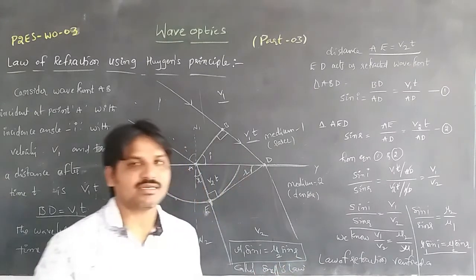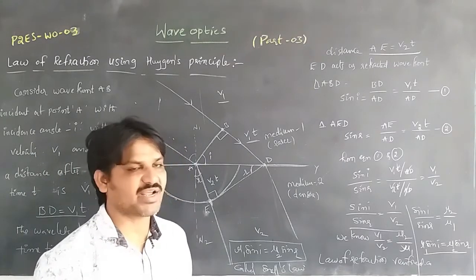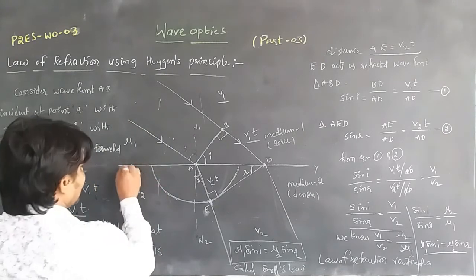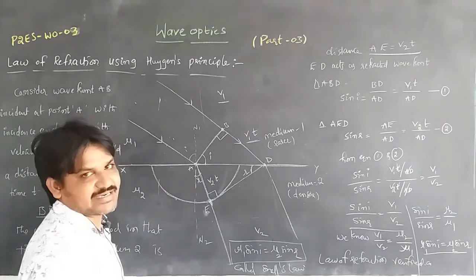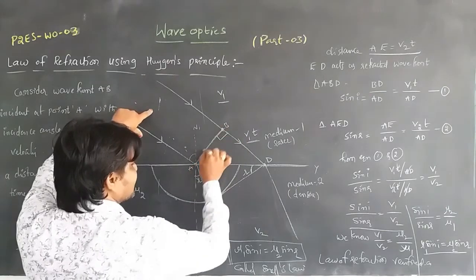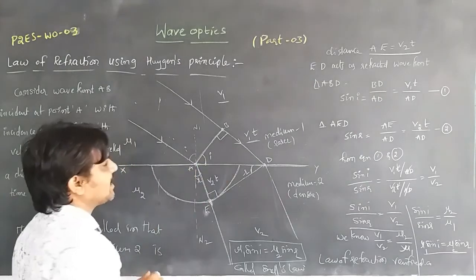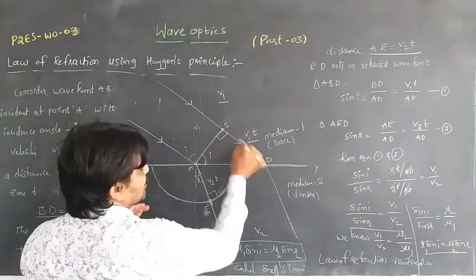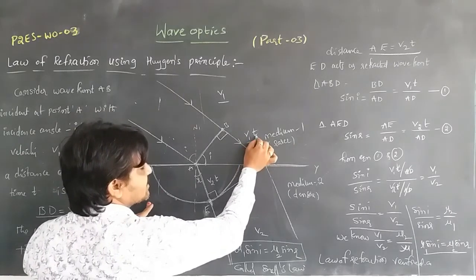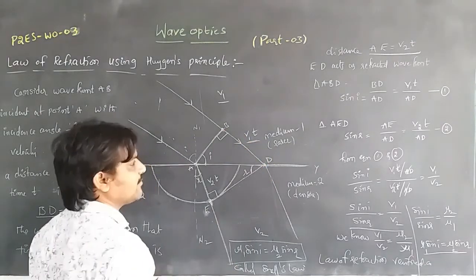So this is about the law of refraction, verification of the law of refraction by using the Huygens principle. Once again, consider XY as the refracting surface where waves are incident at point A. AB is the wavefront incident at point A with an angle of incidence I. Then the wavelets travel from B to D with velocity v1 in medium 1, taking time t. So the distance from B to D will be v1t.